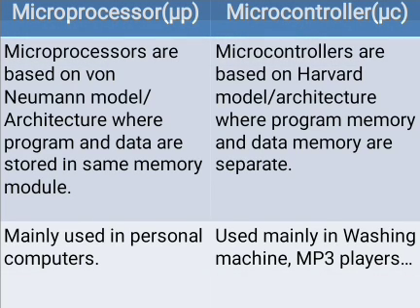Microprocessors are based on the Von Neumann model. That means this is one of the architectures, where program and data are stored in the same memory. But microcontrollers are based on the Harvard model. That means the architecture where program and data memory are separate.